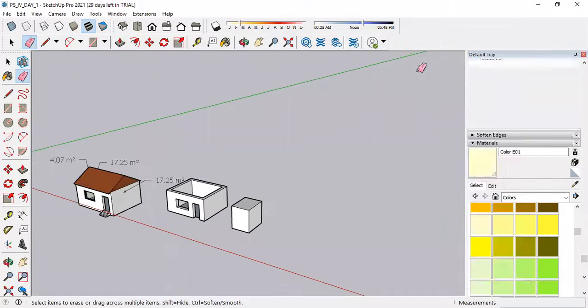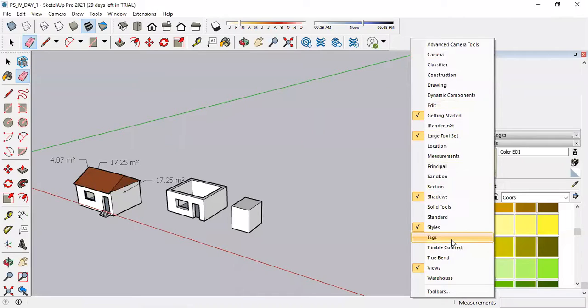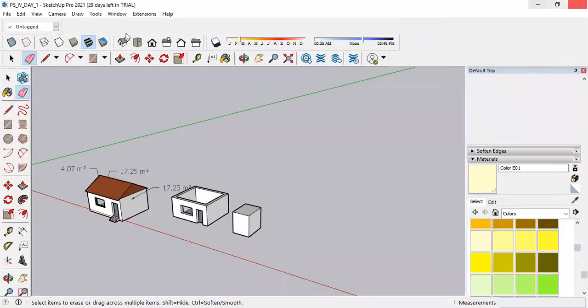Standard is not of use. Tags is also there. Tags I will tell you later on because in case of a two-storied or multiple storied building, it will be used. It will be better to practice this from the start itself, because whenever you use tags, it becomes very easy to differentiate between different objects and between the different floors or different categories. So let's see the tags.